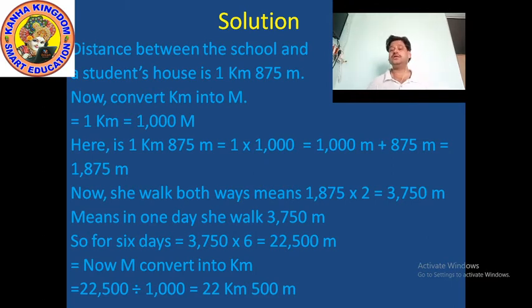Why 1000? Because when we convert meter into kilometer, we have to divide by 1000, because 1 kilometer equals 1000 meter. That's why we divide when we convert meter into kilometer. Okay, so 22,500 divided by 1000.